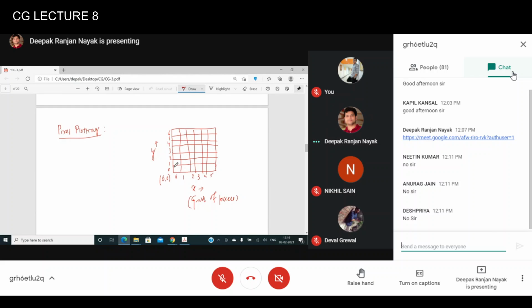So this is a pixel, a particular pixel, and the coordinate values for this position are, let's say this is pixel 1, P of 0, 0. What does it mean? P is a pixel whose coordinate values are 0 and 0, having x coordinate value 0 and y coordinate value 0. And this coordinate value should always be a non-negative value, please remember. And every pixel will have some intensity values, color values, for which you are getting some color on the screen. Let's say this one.